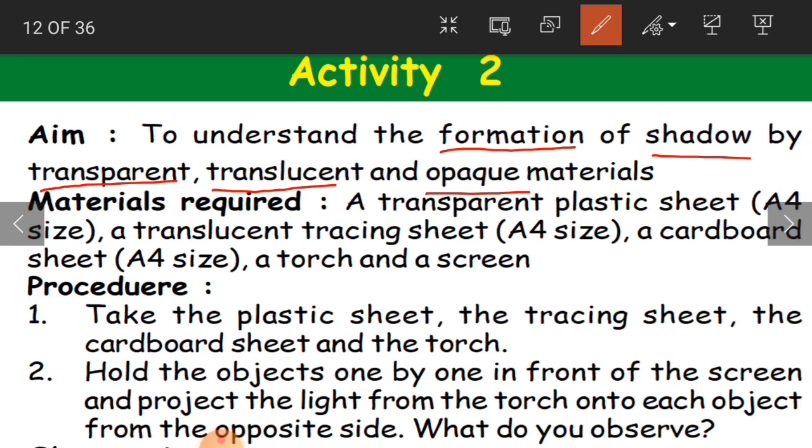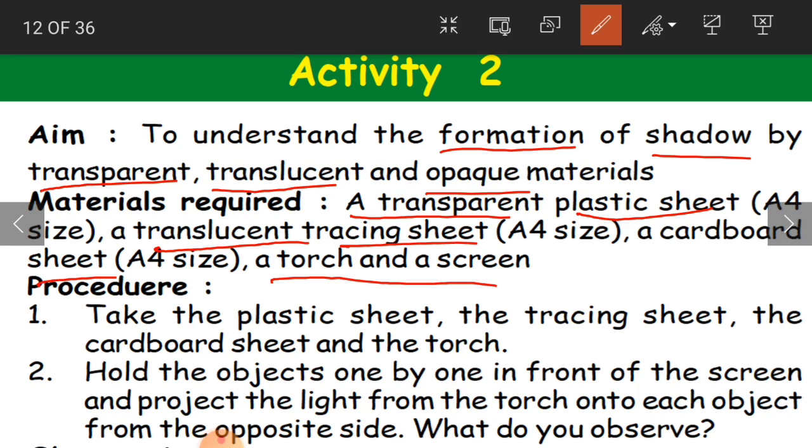What do you need? A transparent plastic sheet, that is, a clear plastic sheet. A translucent tracing sheet, tracing paper, butter sheet, all these are the same, okay. And a cardboard. All three are of A4 size only, okay. And a torch and a screen, a torch light and some screen.